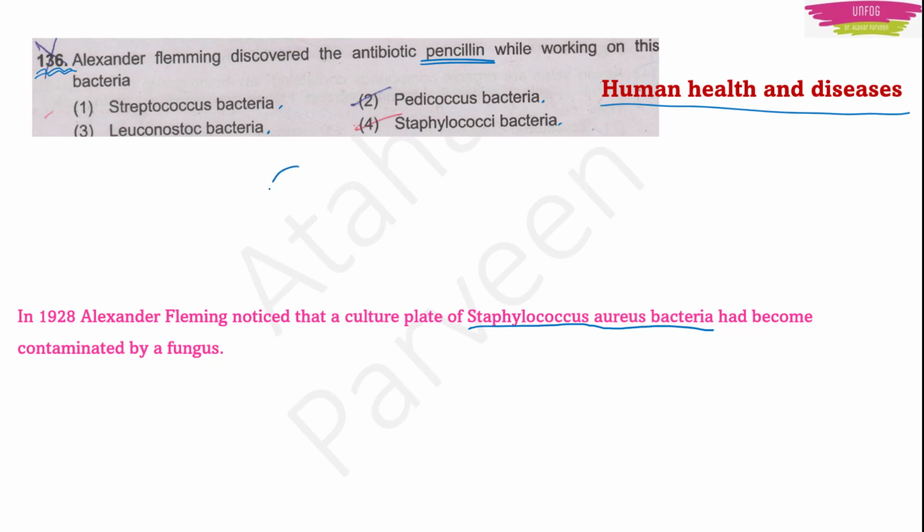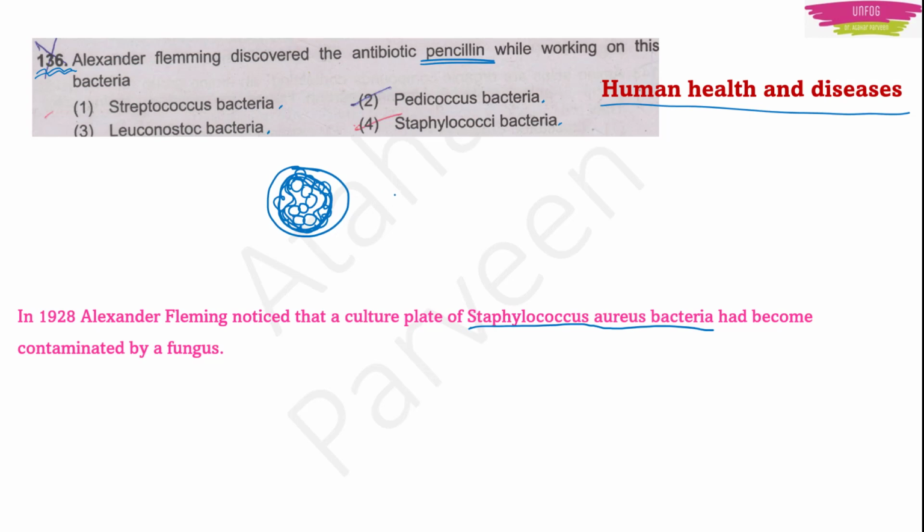Now he was growing this bacteria on some culture dishes. A culture dish is a glass plate-like thing which looks like this. He was growing this bacteria on this culture plate. These bacteria grow in the form of colonies. They form colony-like structures when they grow. So what happened? He observed one day that these colonies of Staphylococcus bacteria were contaminated by some sort of fungus. And what this fungus was doing, it was killing these colonies. It was destroying these colonies of bacteria.